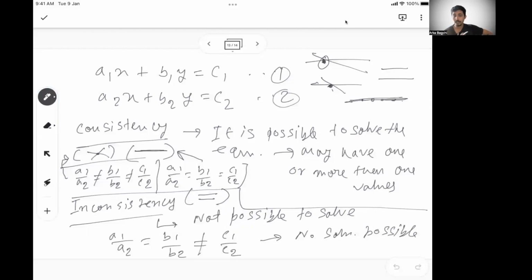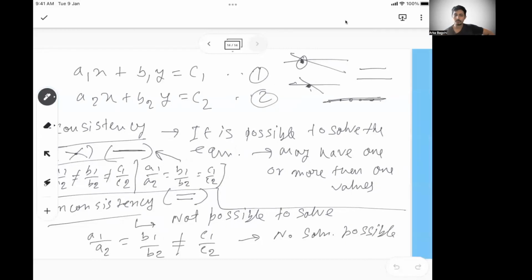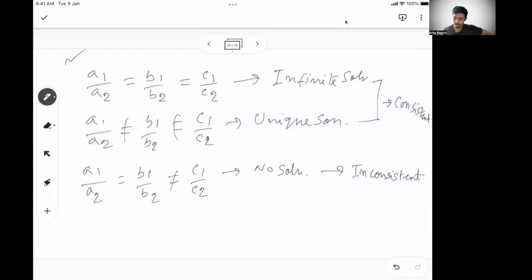Then finally, we went to the last and most important part of consistency and inconsistency. What the equations mean in a geometrical sense, and how that can be used to figure out when the equation is consistent, when the equation has one solution, multiple solutions, when the equation is inconsistent, or there is no solution possible. So this is a very important chart. Just remember this. Most of the problems in linear equations come from either this understanding, or given a problem statement, you have to form an equation and solve the problem.